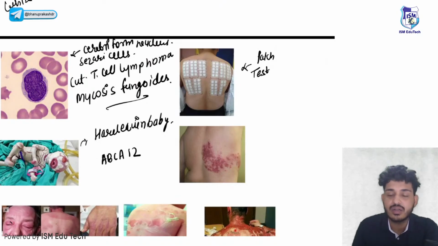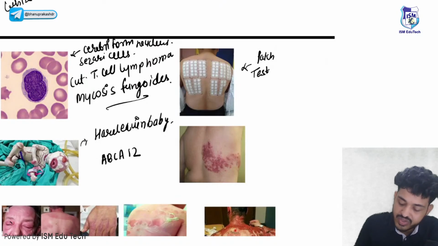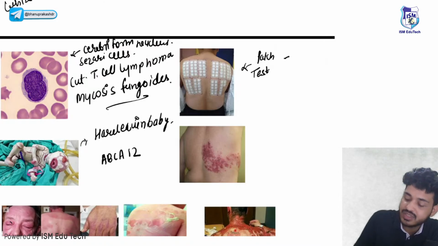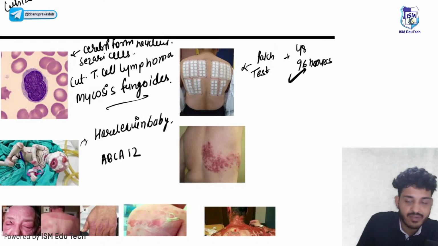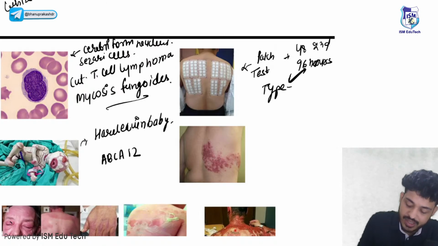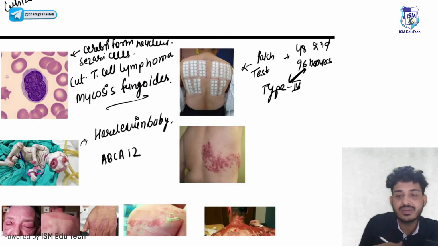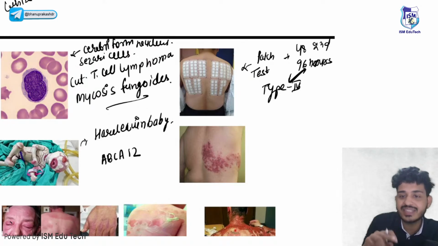For contact dermatitis, that is your patch test. Reading will be taken, that was a question, 48 or 96 hours. If both the options are given, please go for 96 hours, then second option will be 48 hours. Because this is type 4 hypersensitivity, so readings will be taken on the 4th day, followed by the 3rd day.